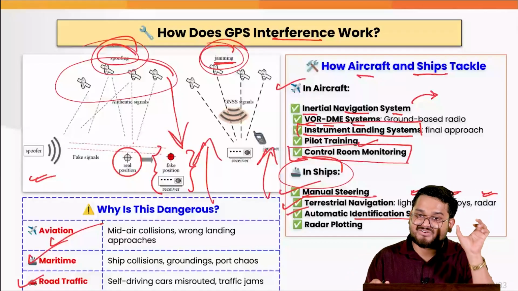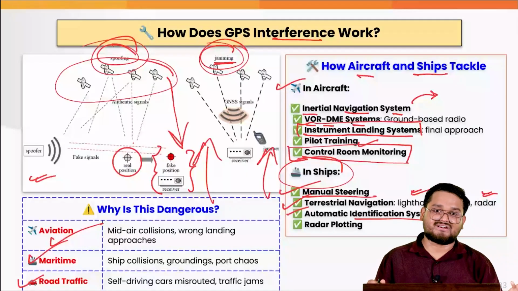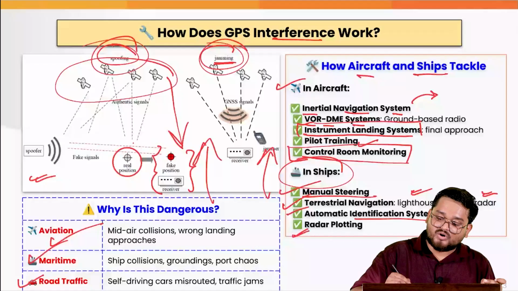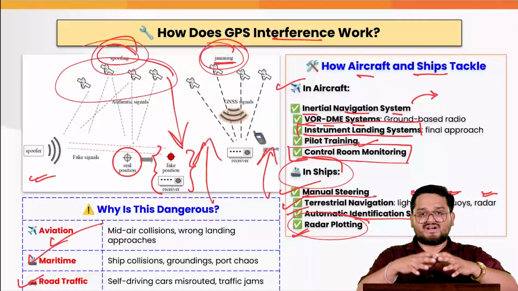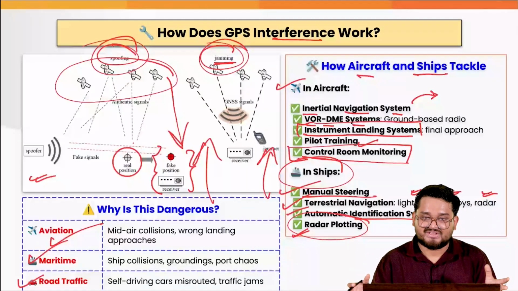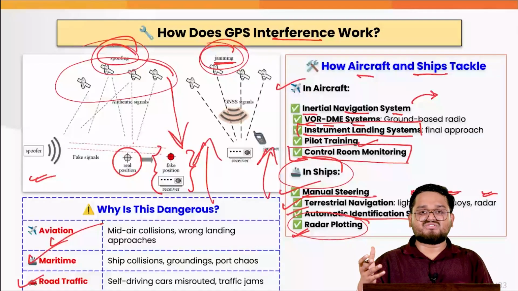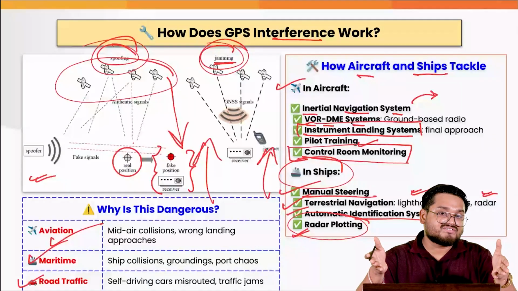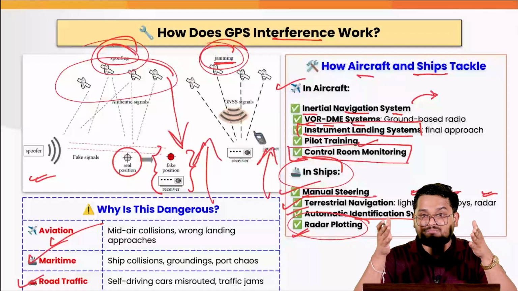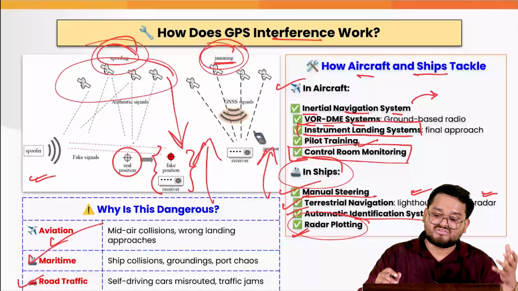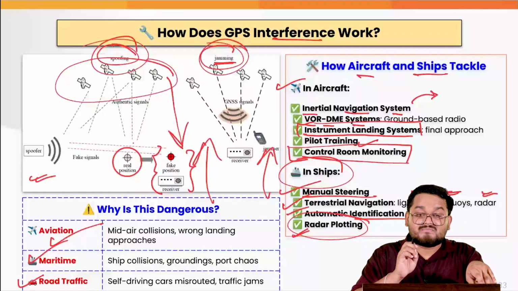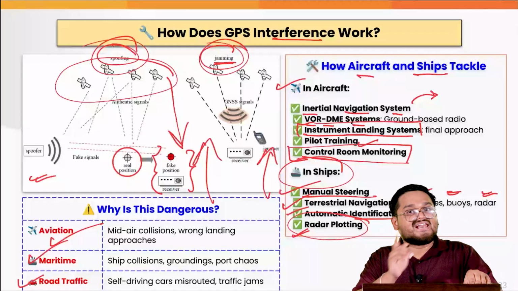There are sophisticated technologies fitted in the ships which can detect any kind of illegal activity, and also the radar plotting can be seen on the radars of the ships itself. So these are all the ways where ships and aircraft are trying to bypass the GPS system or take proper actions without using this particular technology, because this technology can lead to various illegal activities too.